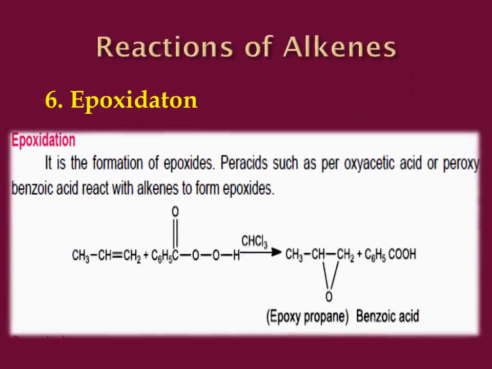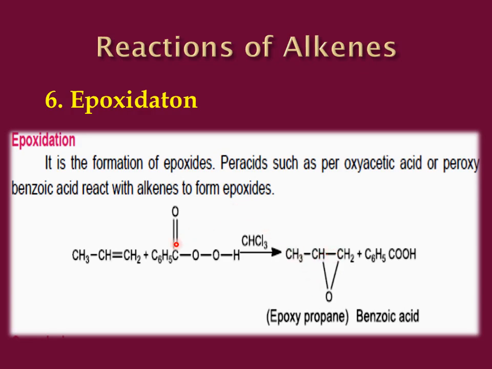Now, what is epoxidation? Epoxidation is the formation of epoxides. Peracids such as peroxyacetic acid or peroxybenzoic acid react with alkenes to form epoxides. Now students, what is an epoxide? Epoxides are cyclic ethers. As you know, the general formula of ether is ROR. Since it is making a cyclic structure, it is a cyclic ether called an epoxide.